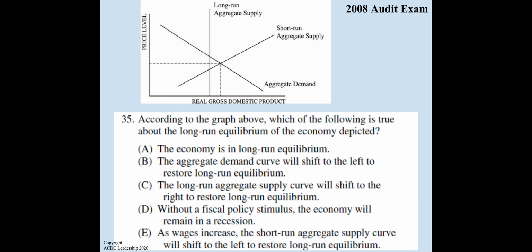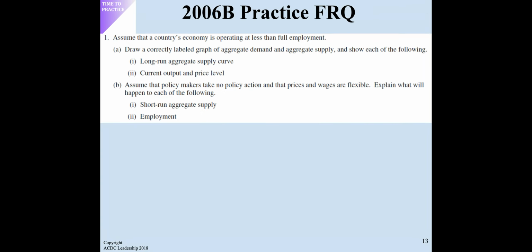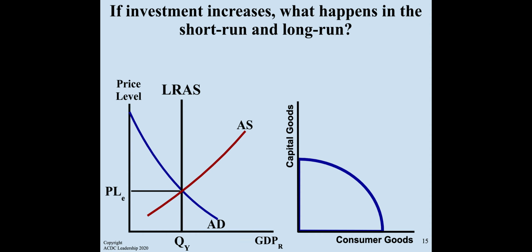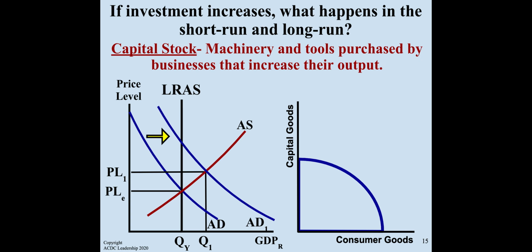Some practice questions. Doing an FRQ. What happens if investment increases? What happens in the short run and the long run? We have a shift in aggregate demand. Capital stock is machinery and tools purchased by businesses that increase their output. And then a shift in aggregate supply.